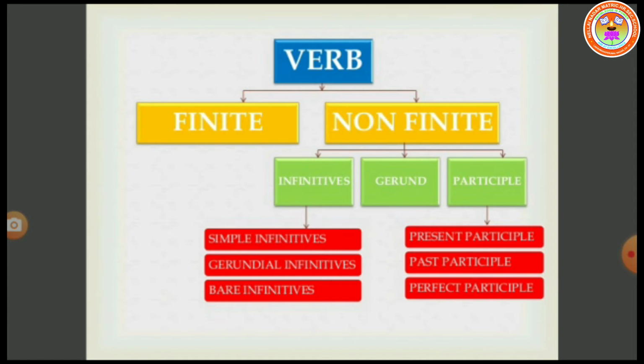Infinitives are further classified into simple infinitives, gerundial infinitives, bare infinitives. And participle is also further classified into present participle, past participle, perfect participle. Let us see one by one with examples.